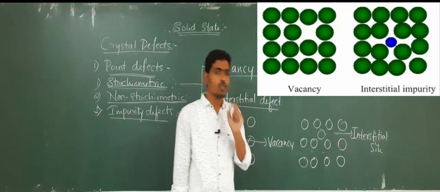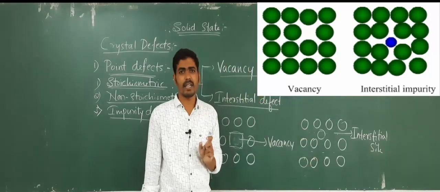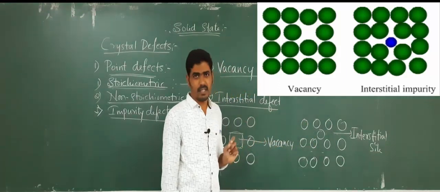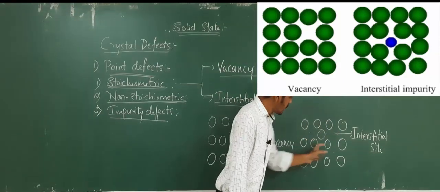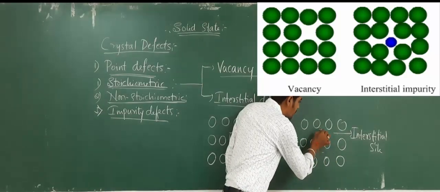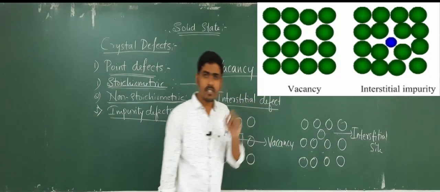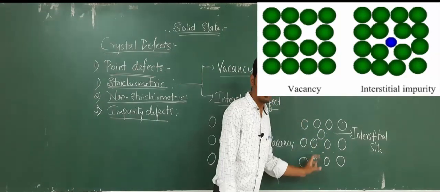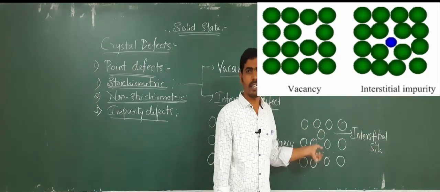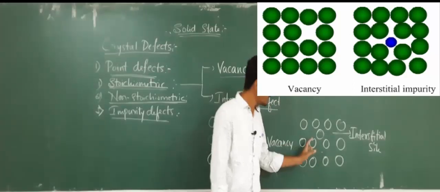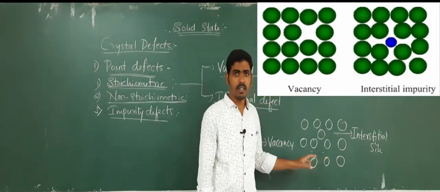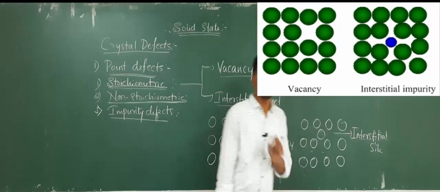Because defect means you should observe the irregularity or deviation in that crystal lattice. Here initially the particles are regularly arranged, but due to the presence of this one extra particle, the arrangement gets altered and it affects the ordered arrangement of particles, and hence it leads to a defect, and such type of defect is said to be interstitial defect.